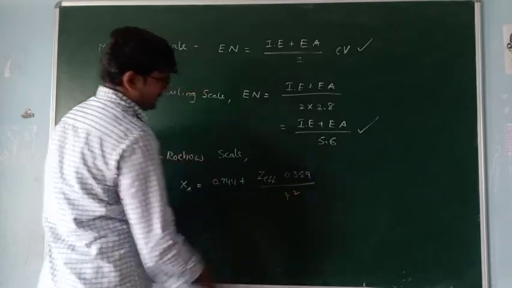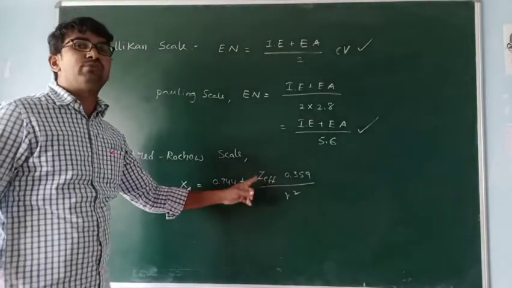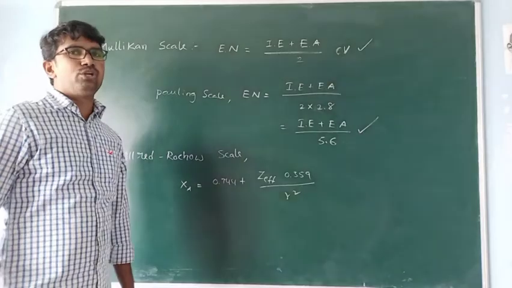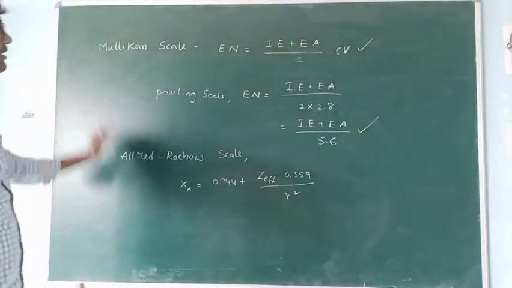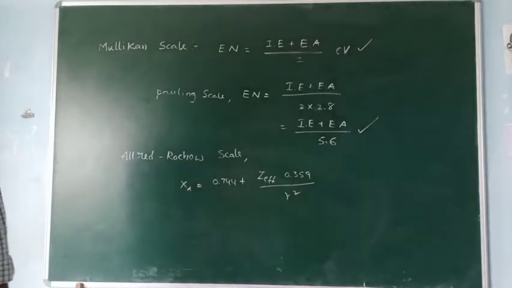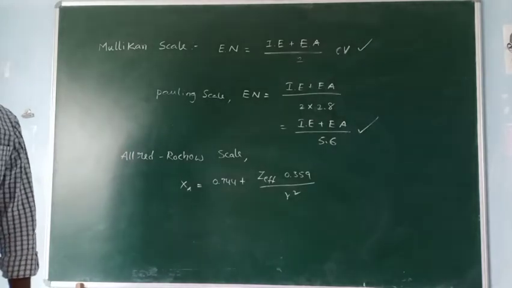Z effective means effective nuclear charge value, and R means atomic radius. These are the important scales for calculating the electronegativity of the elements.